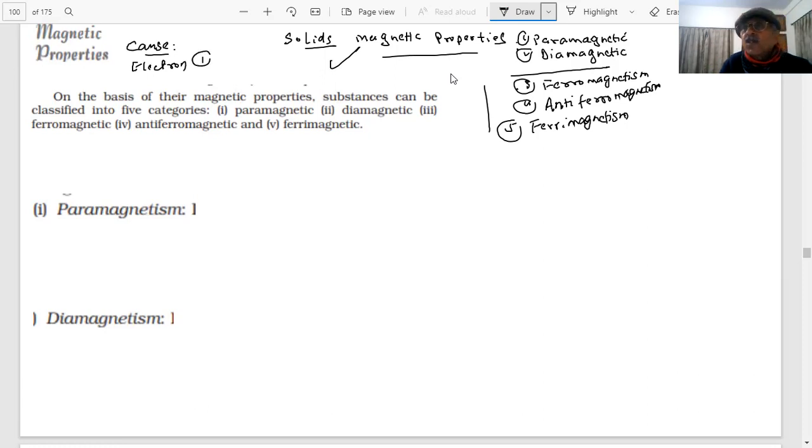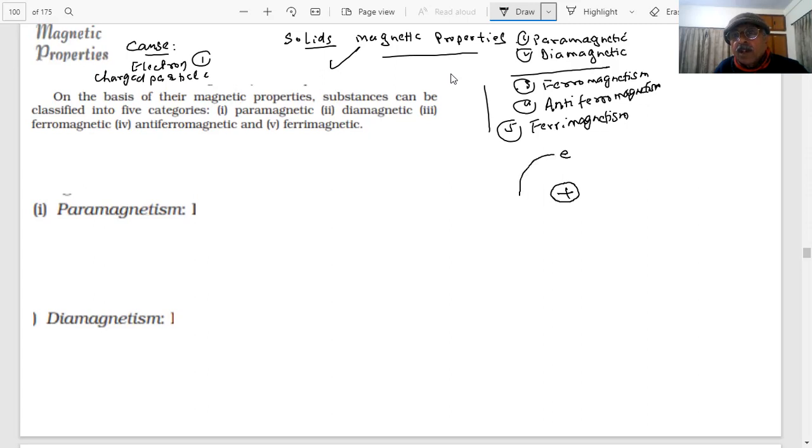What is the electron doing? Students, the electron is a charged particle. And when a charged particle starts moving, what happens? You have read in physics that it generates a magnetic field around it. And what type of motion is the electron doing around the nucleus? Orbital motion around the nucleus.